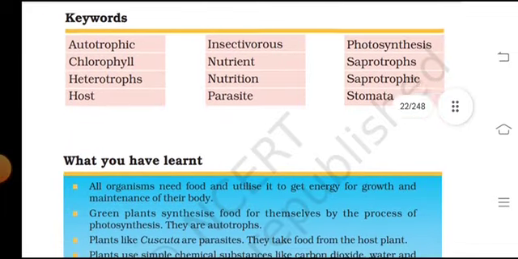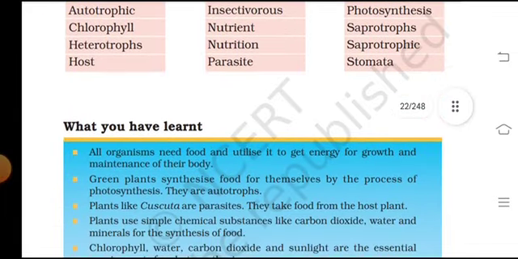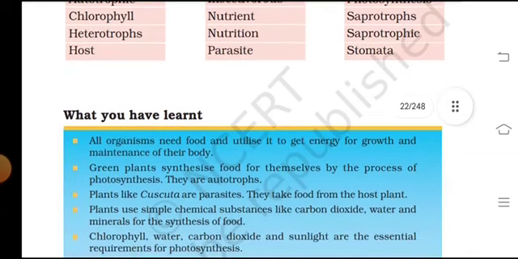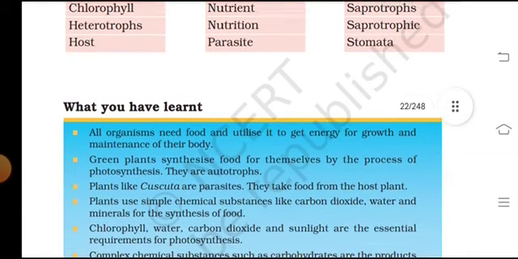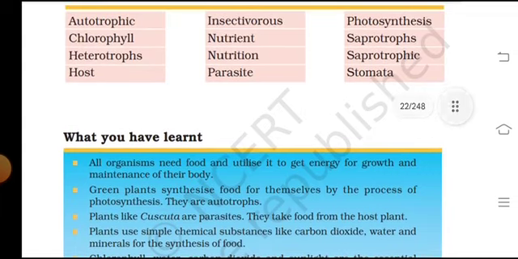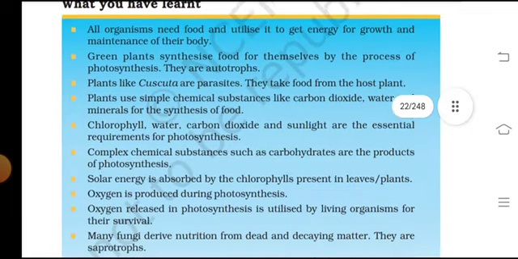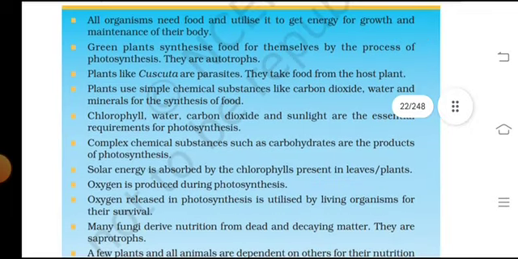Keywords: autotrophic, insectivorous, photosynthesis, chlorophyll, heterotrophs, host, nutrition, parasites, saprotrophs, stomata. What you have learned: all organisms need food and utilize it to get energy